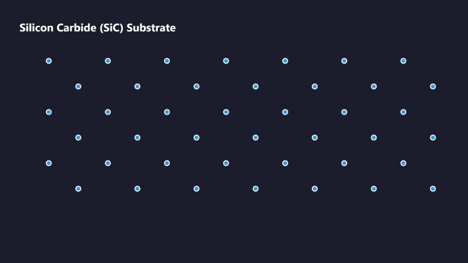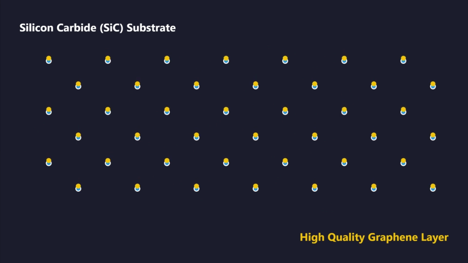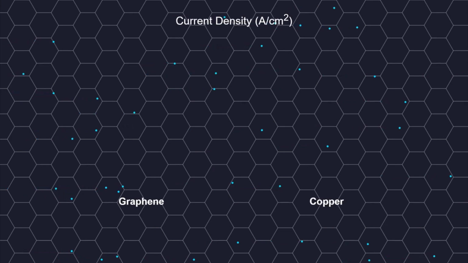The integration of graphene onto silicon carbide substrates is another promising route. This method produces high-quality graphene layers directly on an insulating substrate, simplifying the fabrication process. Epitaxial growth on silicon carbide yields graphene with very high structural integrity. This leads to longer mean free paths and more robust ballistic transport characteristics in the finished transistors.